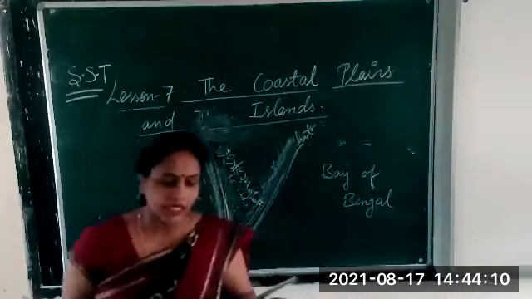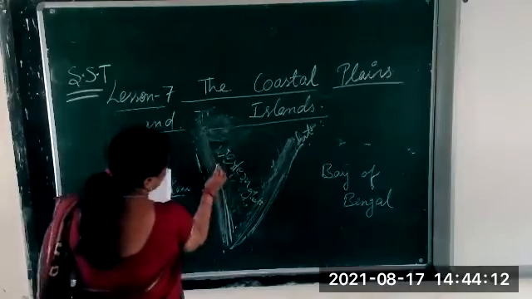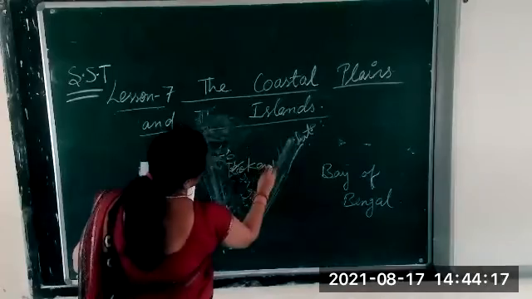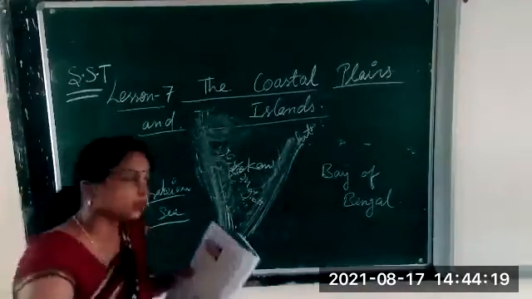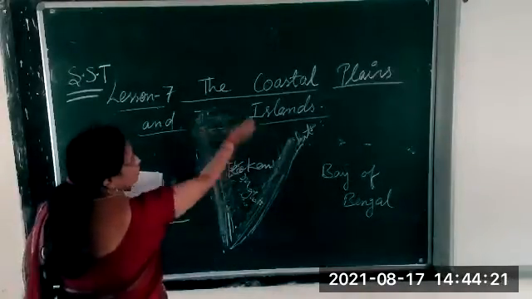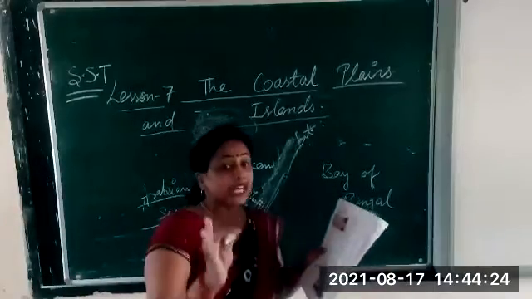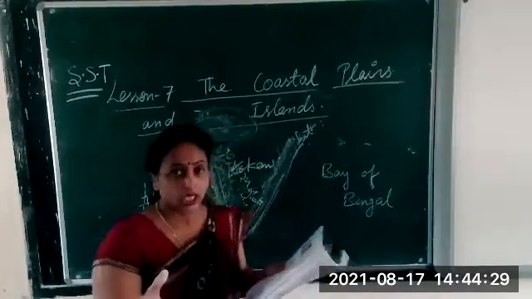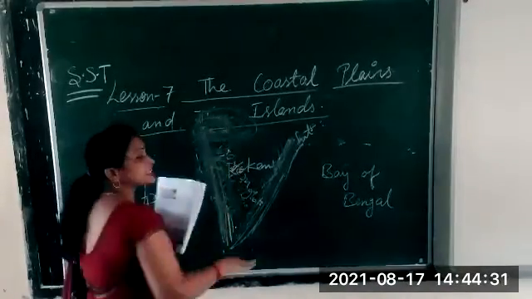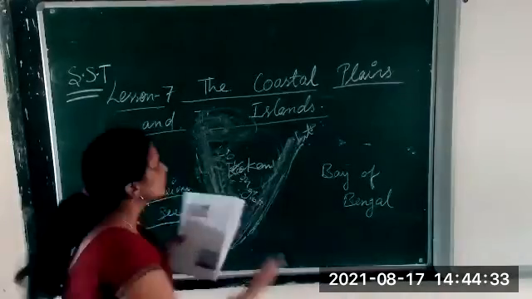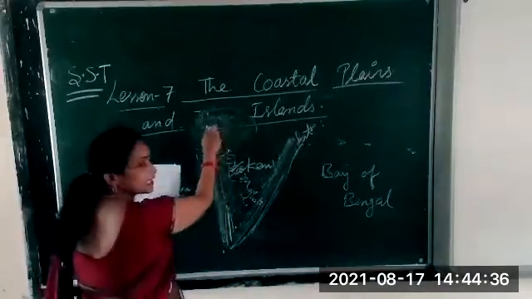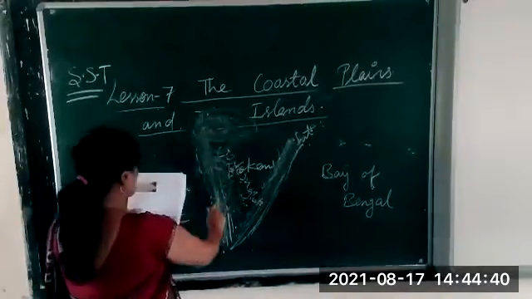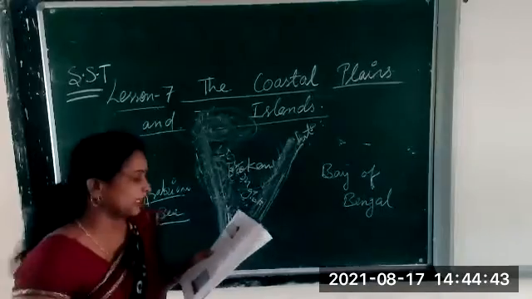In the middle, the Konkan coast. In the middle part, the Konkan coast. And here, where Gujarat is, that part is called the Gujarat coast. We are discussing only the western coastal plain. So here we call it the Gujarat coast, and in between, the Konkan coast, the middle coast.